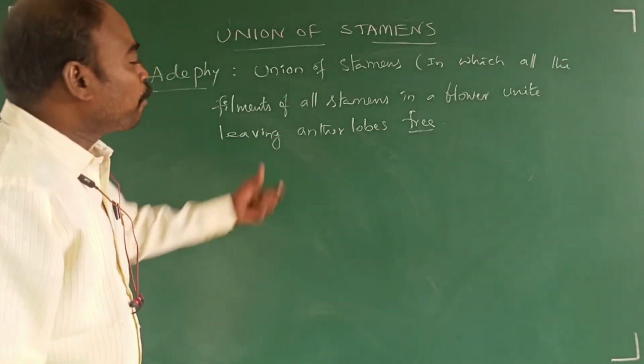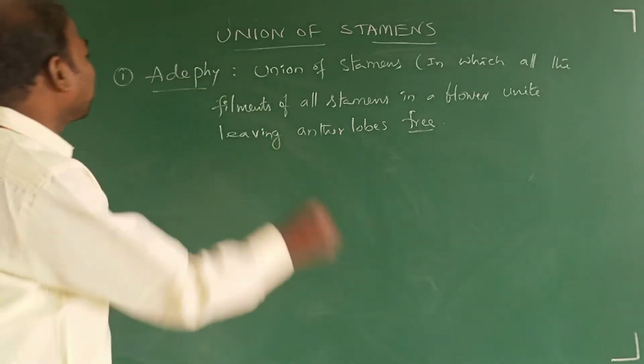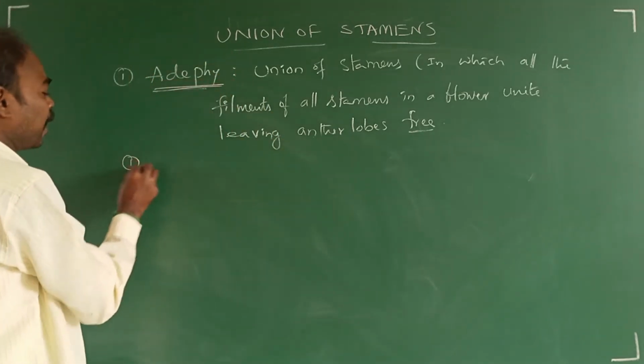Let us see, based on the number of bundles, this adelphi is again classified into three.